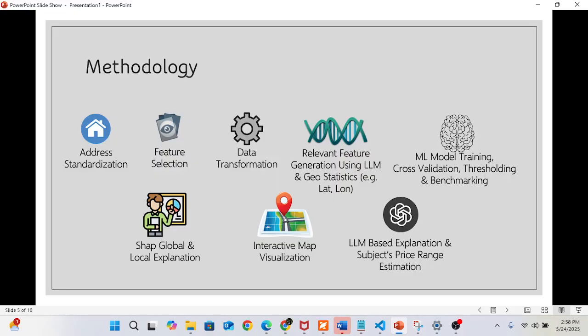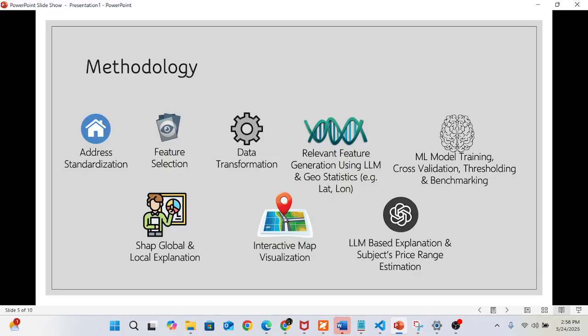So I use GeoPy and the OpenAI API to generate columns like latitude and longitude, which help me to generate features like distance to subject, and also help me to plot. Then I go for machine learning model training, cross validation, thresholding, and benchmarking.